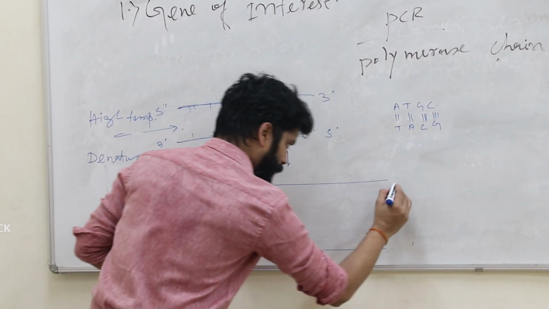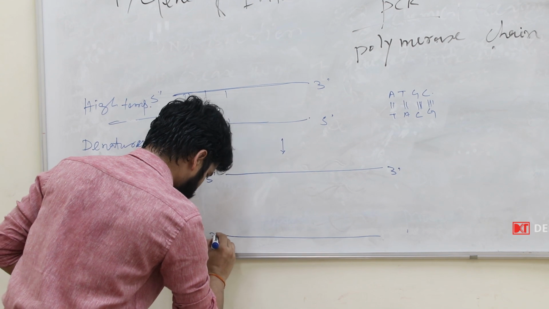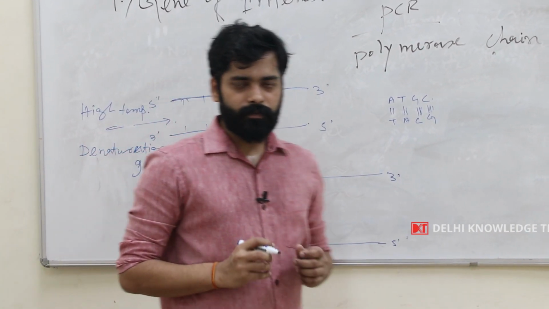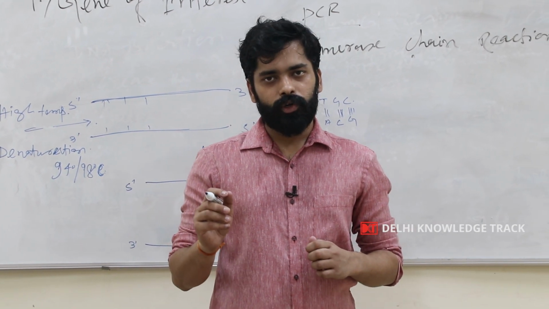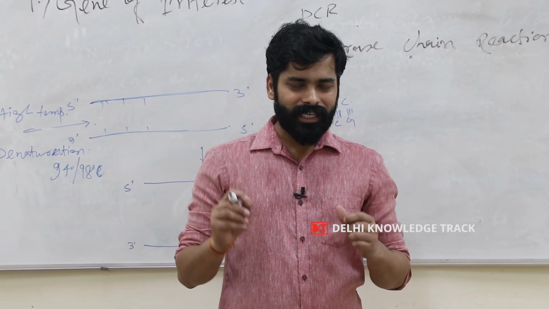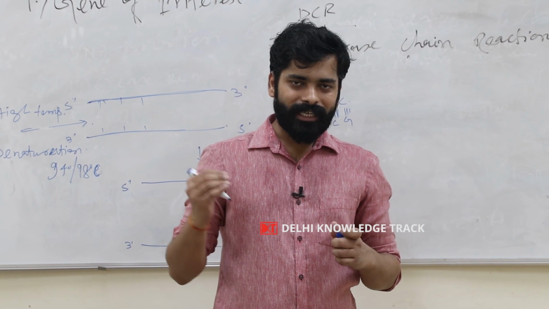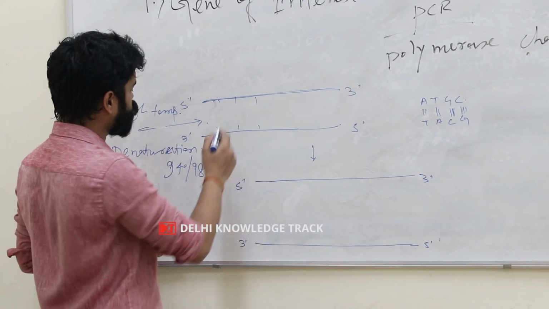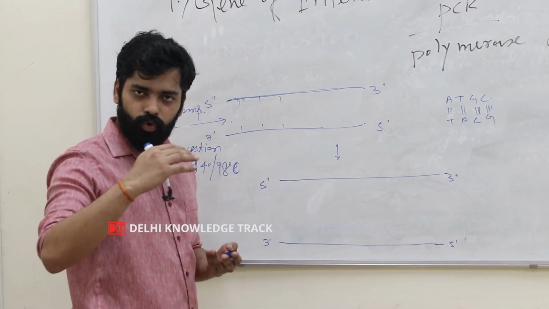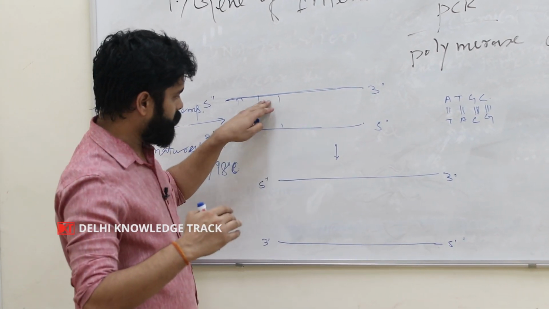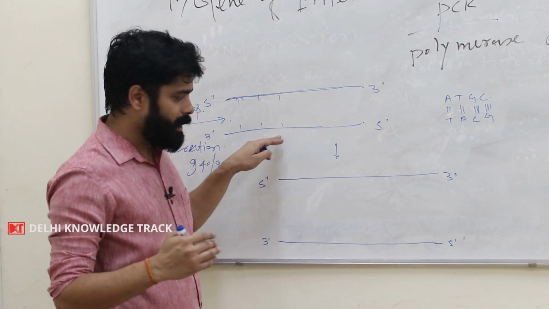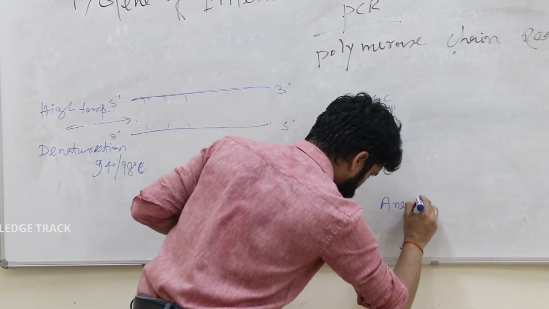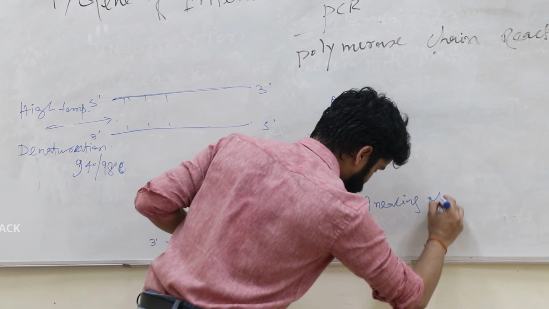Now we have 5' and 3', 3' and 5'. Now we will use primers. Primers are short nucleotide sequences. These primers are used for the extension of the DNA molecule. So first is called denaturation, that is the separation of the two strands of the DNA. Then it is called annealing of primers.